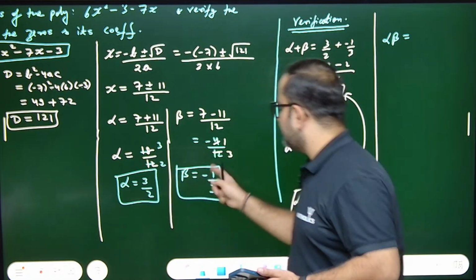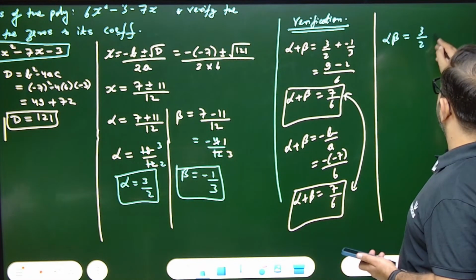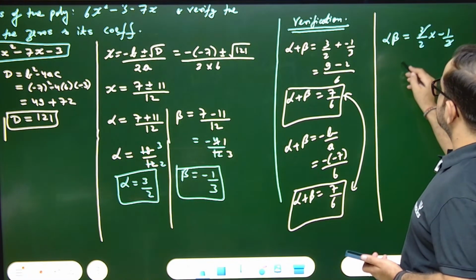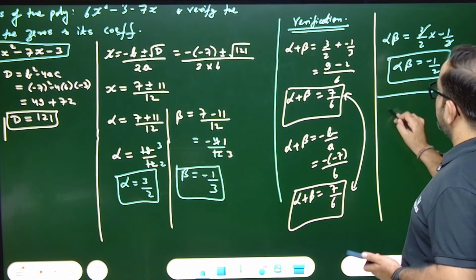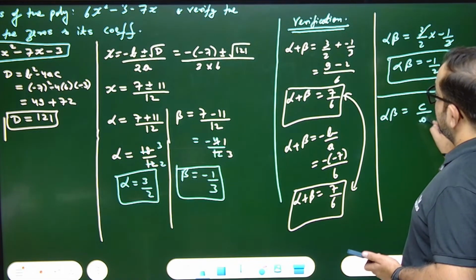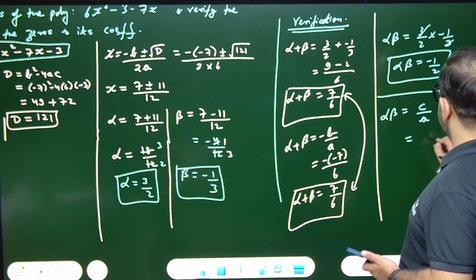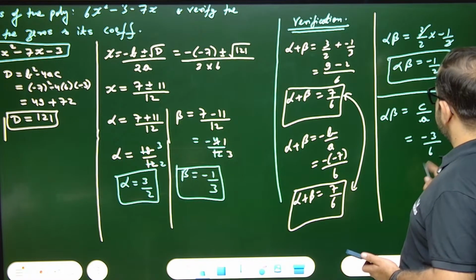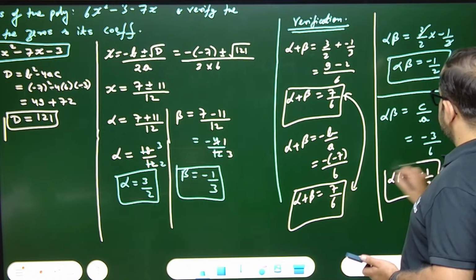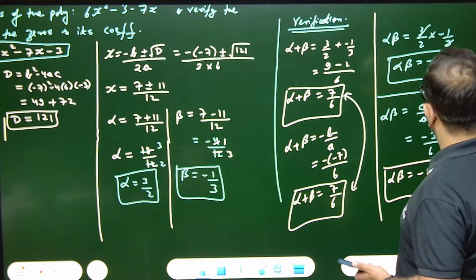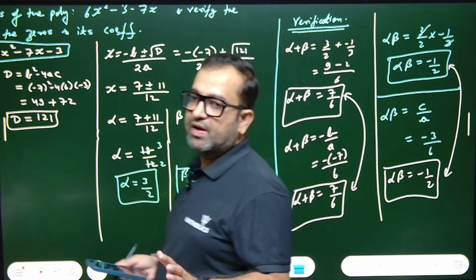actual calculation. 3 by 2 into minus 1 by 3. The 3s cancel. So alpha beta came out to be minus half. And if we go by formula, alpha beta equals c by a. What is c? It is minus 3. What is a? It is 6. So minus 3 by 6 is minus half. So are these both values equal? Yes. That means, hence verified, you can write in the end.